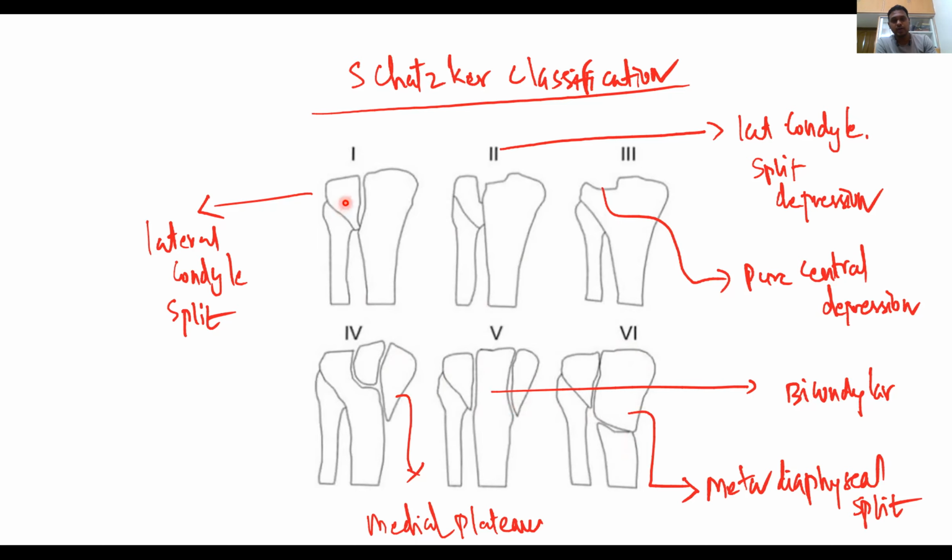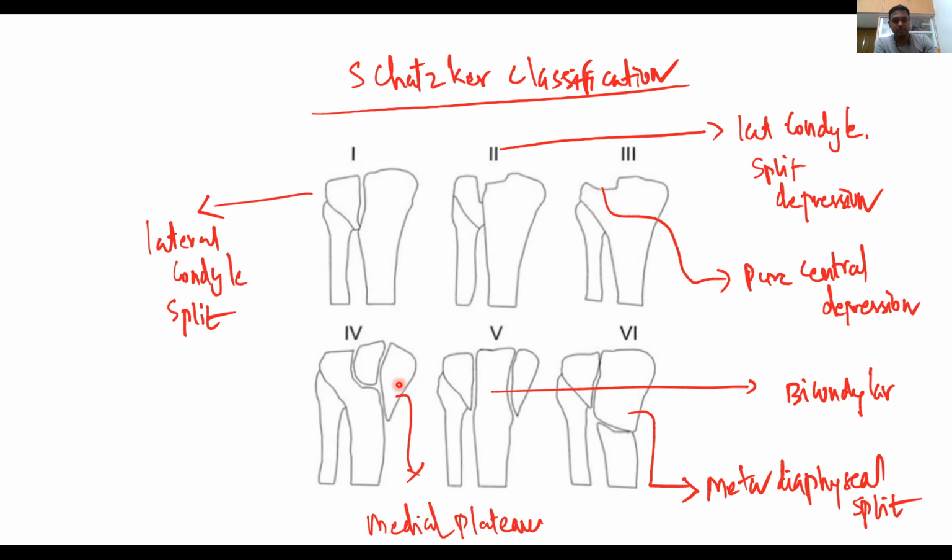In type 1, you can go for screws, either CC screws, or a lateral buttress plate. In type 2, you need to elevate the depression, depending on how much depression there is. You can go for screws and a lateral condyle buttress plate. In type 3, you definitely need to elevate because there is a greater amount of depression. You need to place a bone graft and put a plate with raft screws.